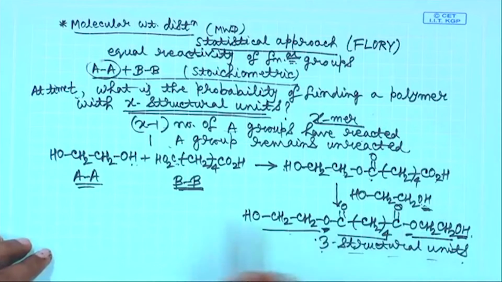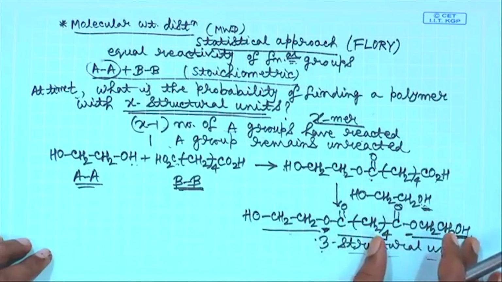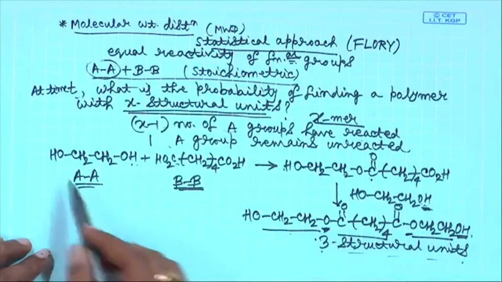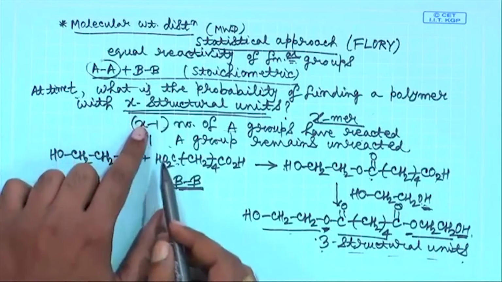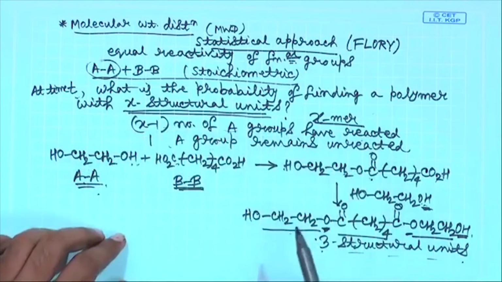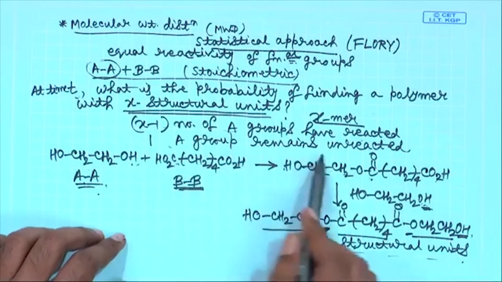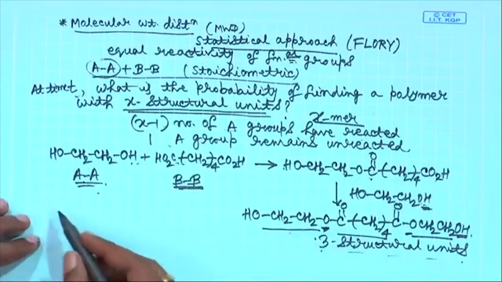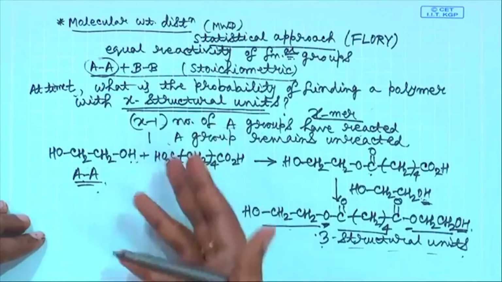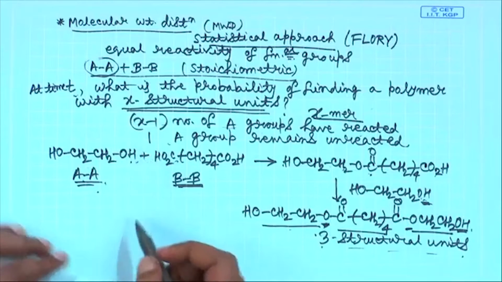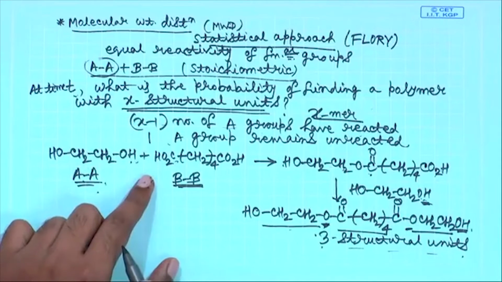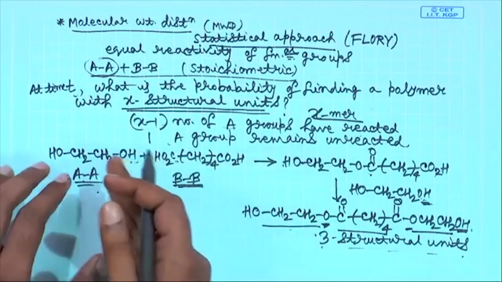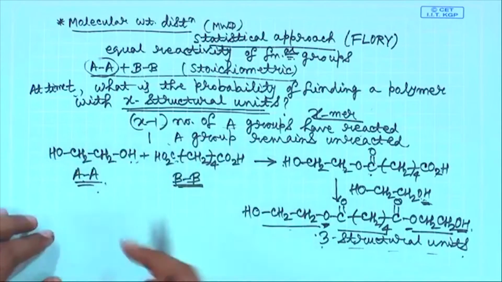So, in this particular scenario, in order to create the 3 structural units here, if you are looking at AA, you have 2 A groups that have reacted, 1 A group that remains unreacted. This is just a comparison to tell you. If you looked at this as AA or this as AA, the similar situations would arise.